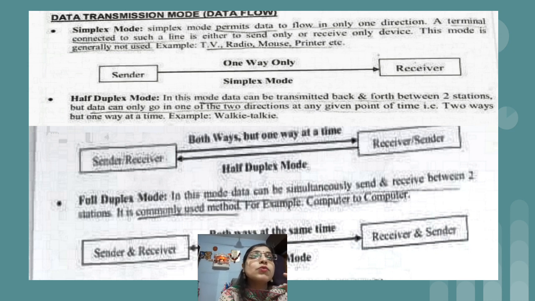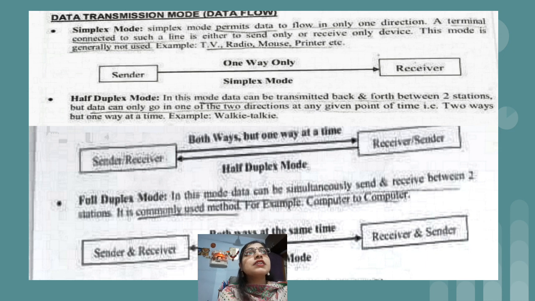In simplex mode, this particular mode permits data to flow only in one direction. Only in one direction means... sorry, the walkie-talkie is not an example of simplex mode. For simplex mode we can take the example of devices designed for a specific purpose only.